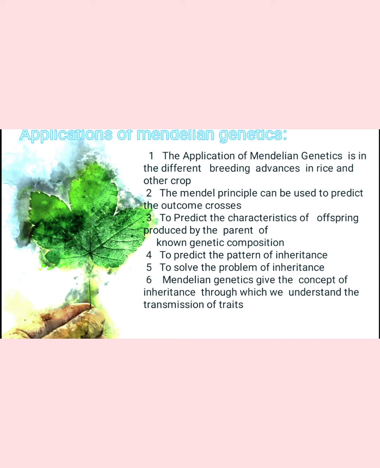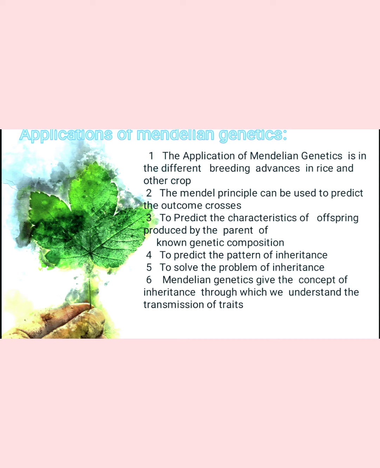It also predicts the characteristics of offspring produced by parents when the genetic composition is known. If we know the parents' genetic composition, we can determine the offspring's phenotypic character, as given by Mendel's laws.